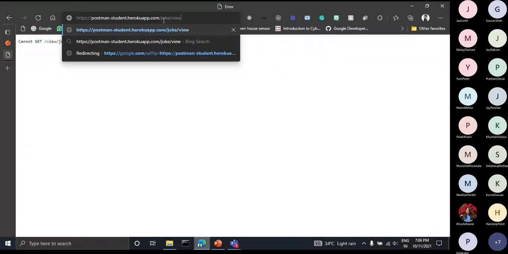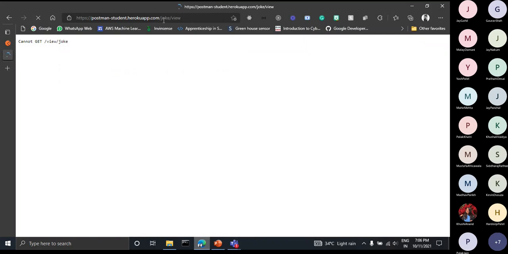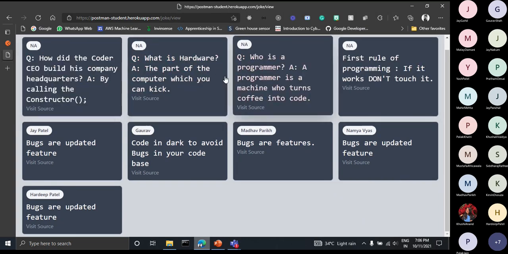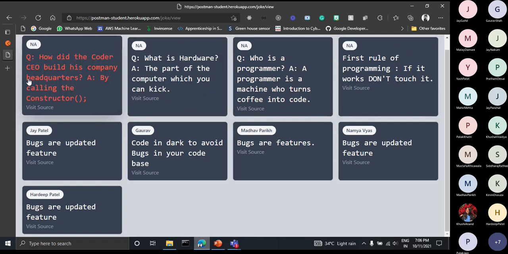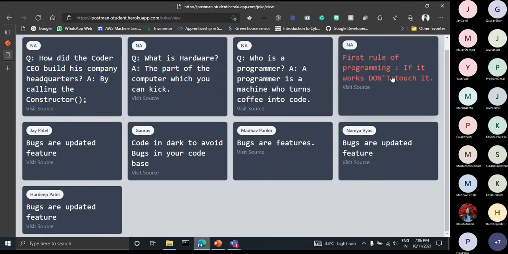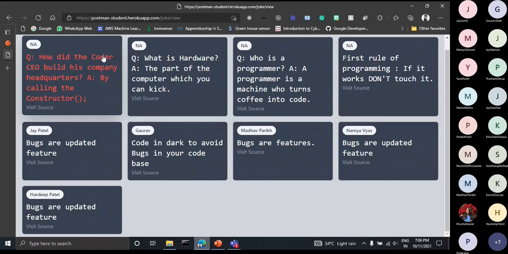So this is not something that you need to follow. This is to show that your jokes get posted. You can see these four jokes were already present there before. So at first, we are doing a get request, we are getting a random joke from these four that are already present by default.